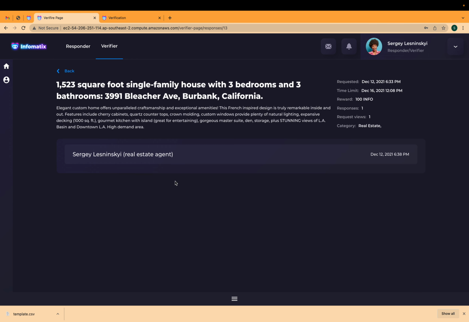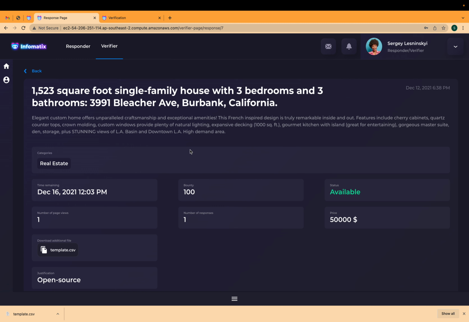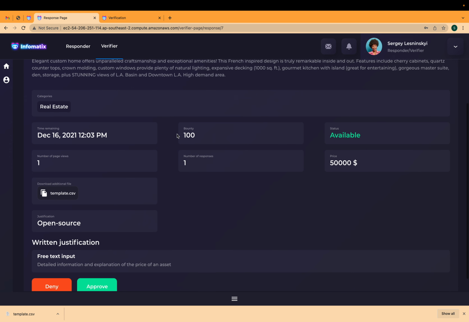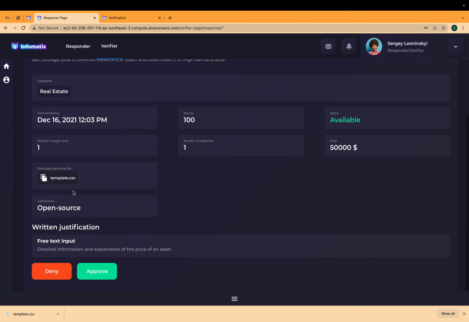So we navigate into the detailed view page and see that the real estate agent Sergey Lesninskyi provided a response for this request. So we navigate into the detailed view of the response, see all the necessary information about the request itself, the response provided by our responder, along with the written justification, all the files he uploaded,